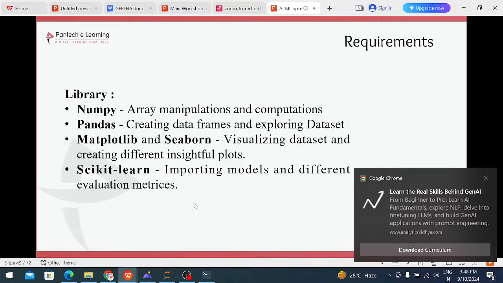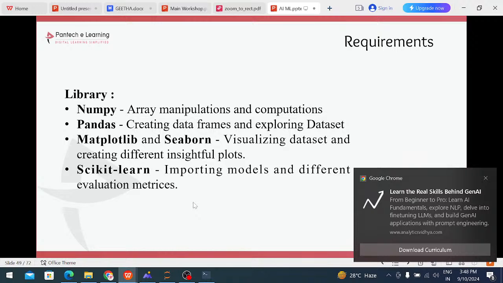Most of the time we are using array representation. What is an array? It is a collection of similar type of data. For example, if I enter integers, it only allows integer data. If I enter strings, it allows string data. Whatever type of data you enter first, that type of data will be allowed.